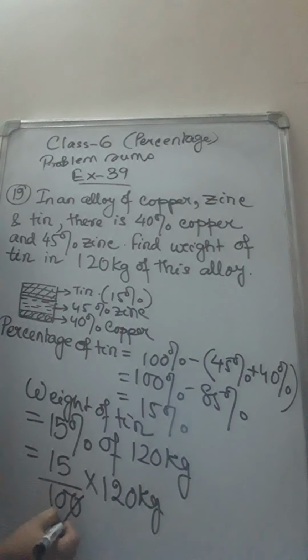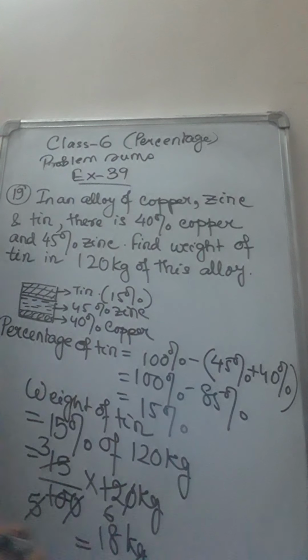Now you cancel. 2 5s are 10, 2 6s are 12, 5 3s are 15. So 3 6s are 18 kg. So 18 kg is the amount of tin present in 120 kg of the alloy.